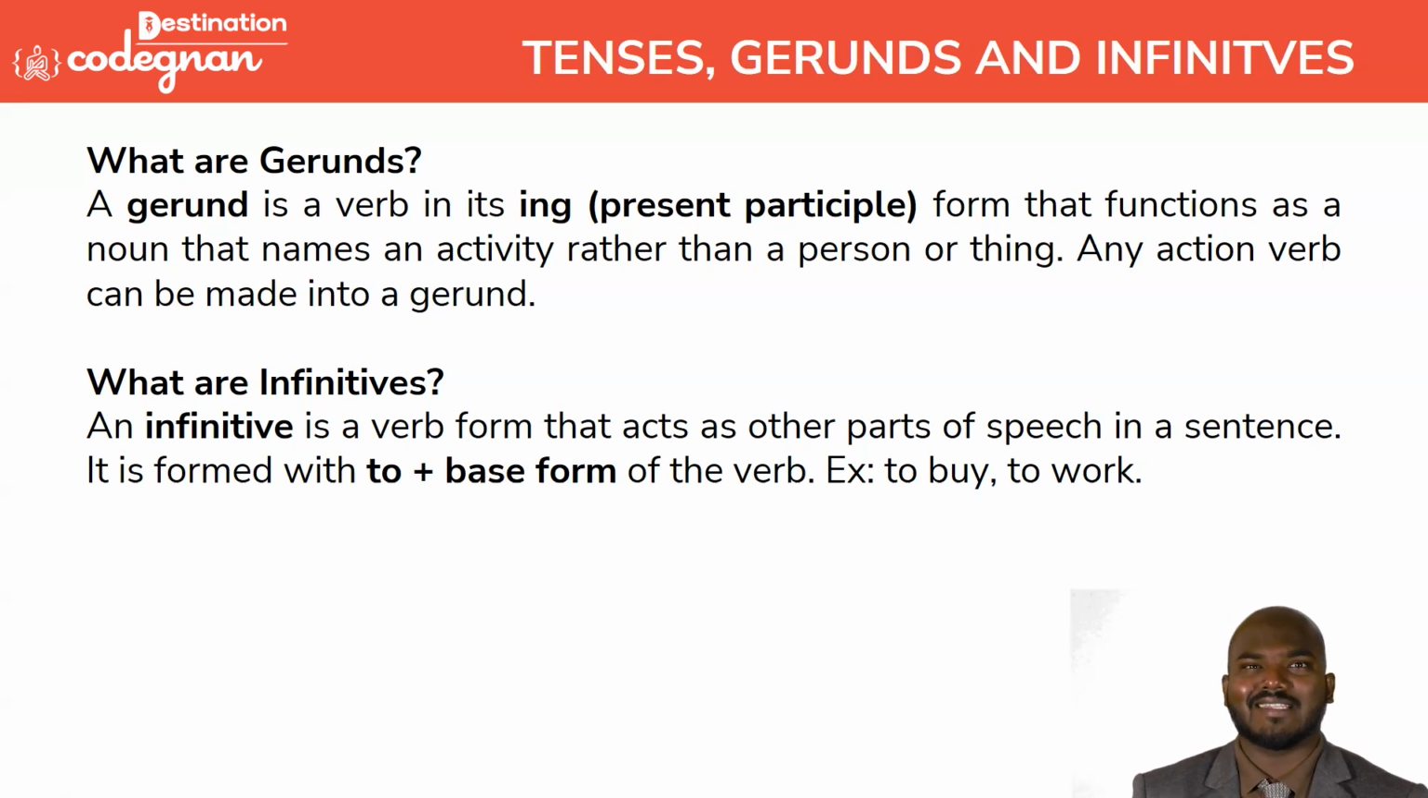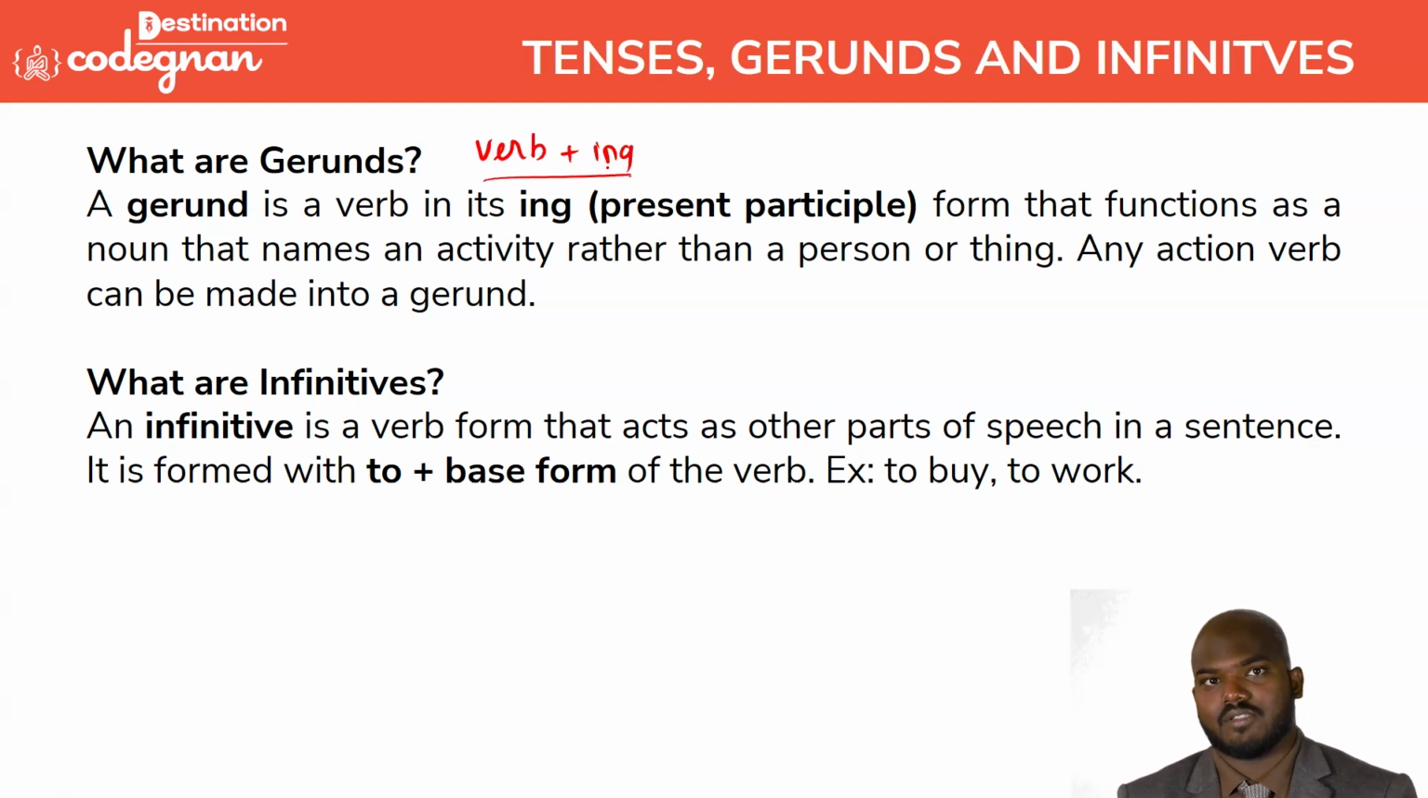Same here, a gerund indicates verb plus ing. That's what we can say here. The ing form is called a present participle. The present continuous also has ing, but don't ever compare the present continuous and the gerund. Gerund is different. Present continuous is very different.